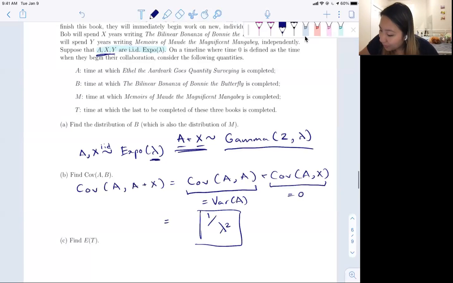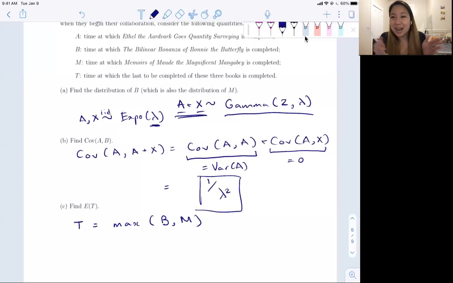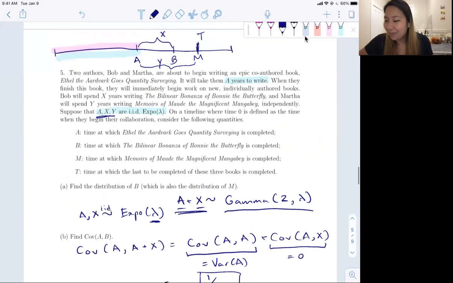Okay, so there's just one more remaining. Find the expectation of T, the time at which the last book is completed. Let's express T in terms of A, X, and Y. T is going to be equal to the maximum time of Bilinear and Memoirs, because they finish A and then go off and do their independent books. And T is when all of them are completed. So it's just the last time, like here.